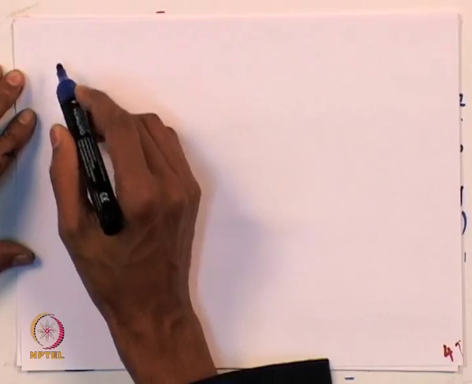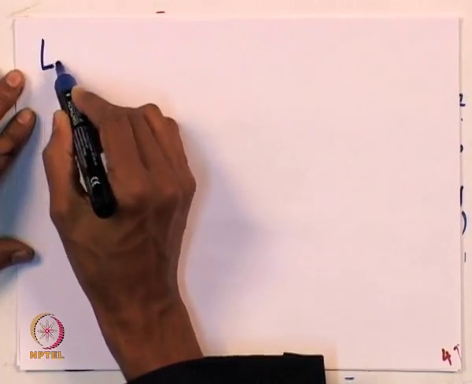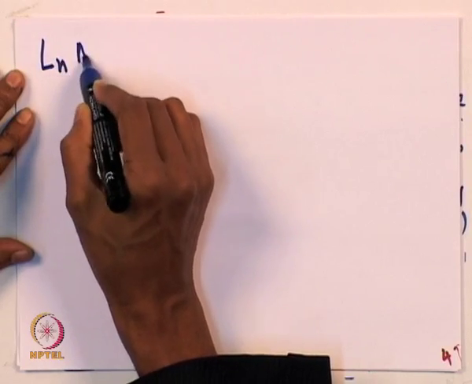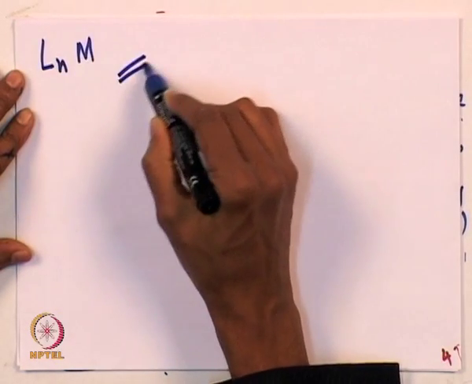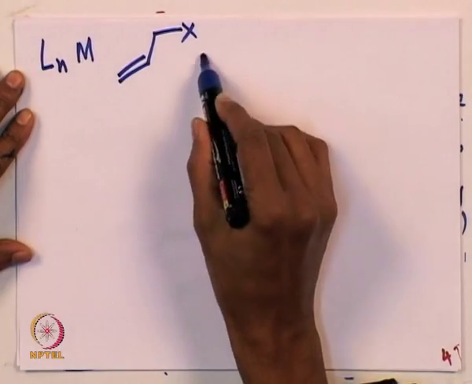Okay, let's try to look at some other related example. Of course, we are familiar with the pi allyl chemistry, right? So in the last case, we have seen that the attack is happening by an external ligand. We can have, let's say, an allyl halide or any allyl intermediate.